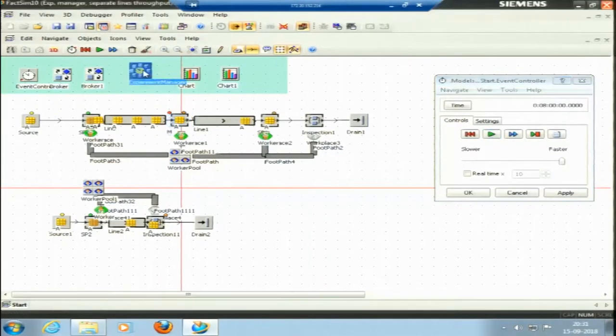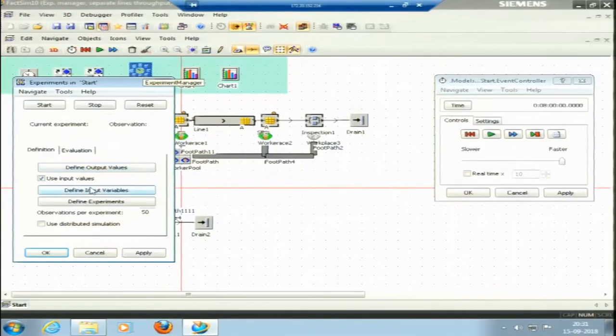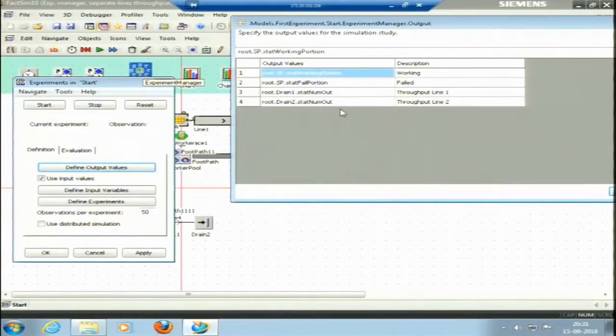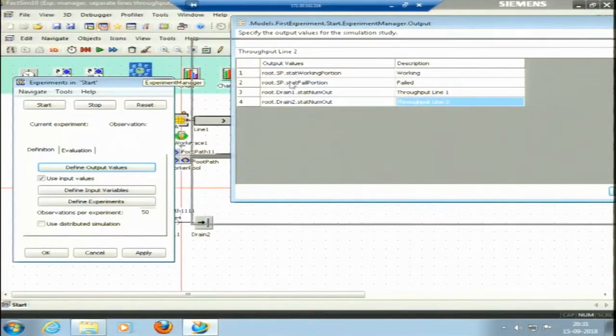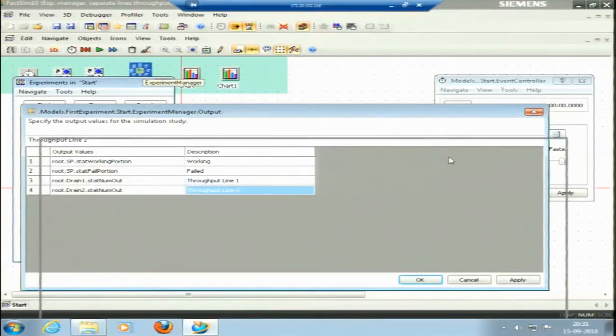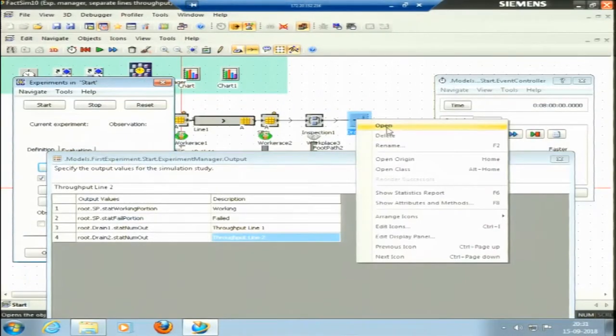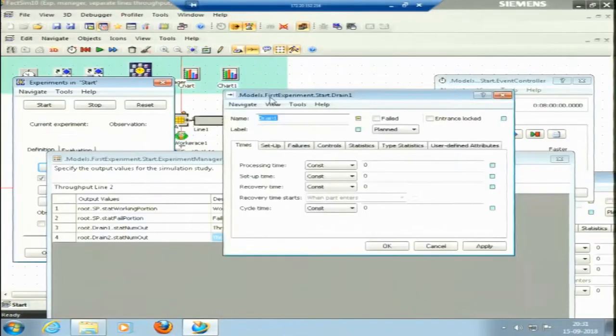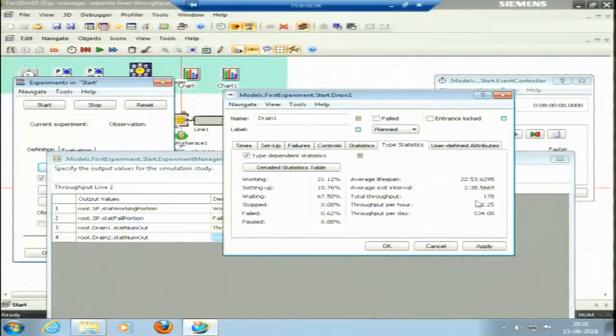And in the experiment manager, we have defined the output values. The output values are working and fail, and we need to see the throughput of line 1 and throughput of line 2. Like in the previous way we did, we can just see the throughput of this run that we have done, it is 534 pieces per day, 178 pieces in an 8-hour day, 178.